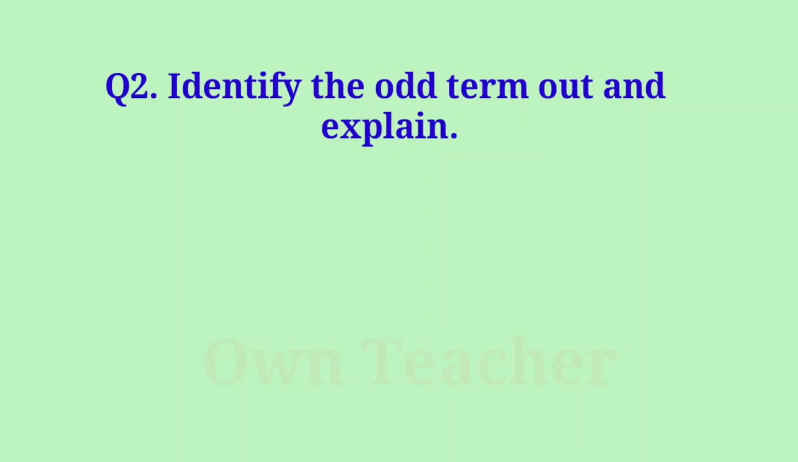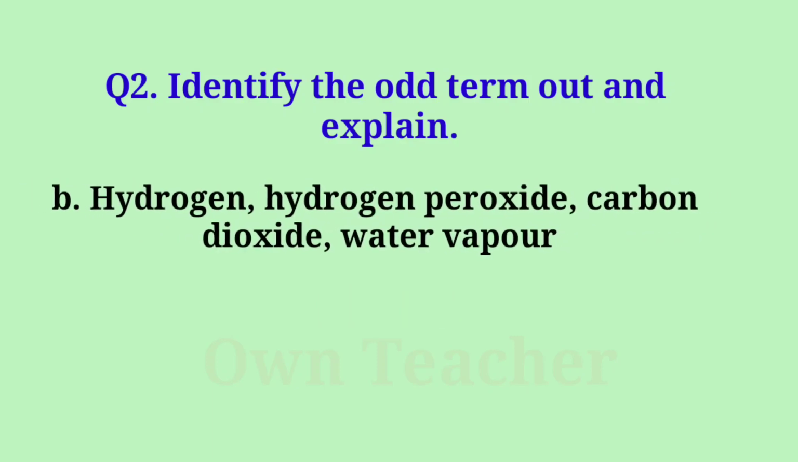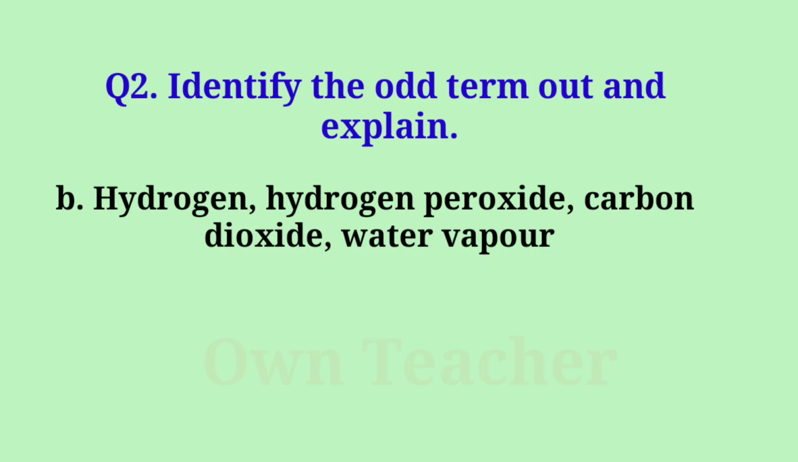Question 2. Identify the odd term out and explain. A. Gold, silver, copper, brass. The odd one is brass. Brass is a mixture while others are elements. B. Hydrogen, hydrogen peroxide, carbon dioxide, water vapor. Odd one is hydrogen. Hydrogen is an element while others are compounds.